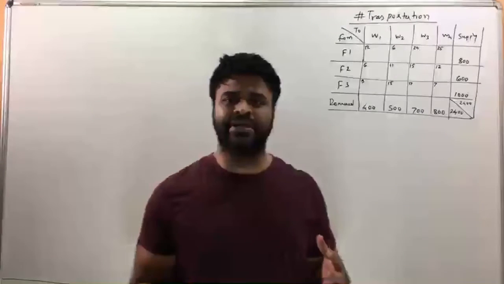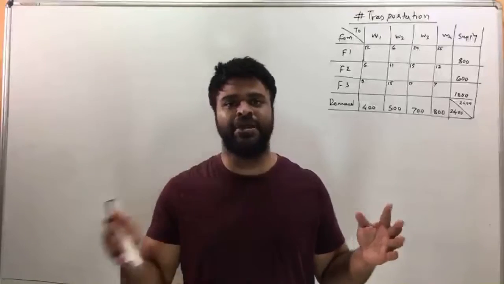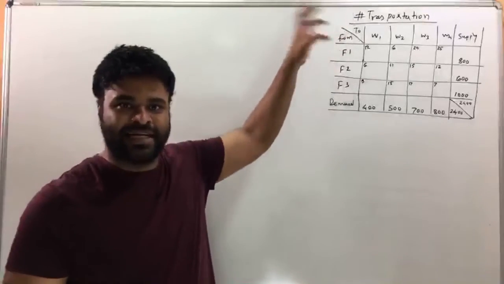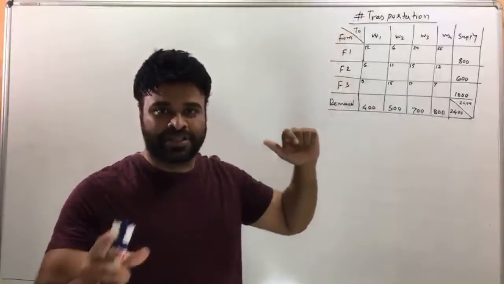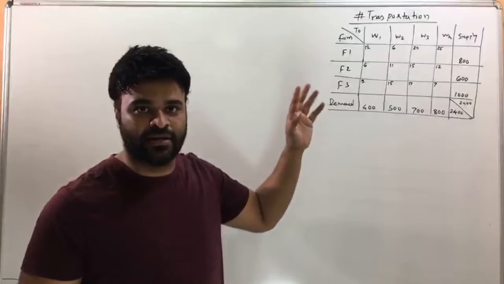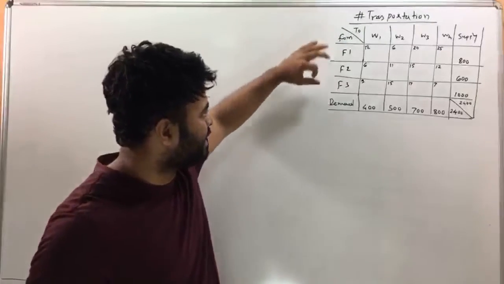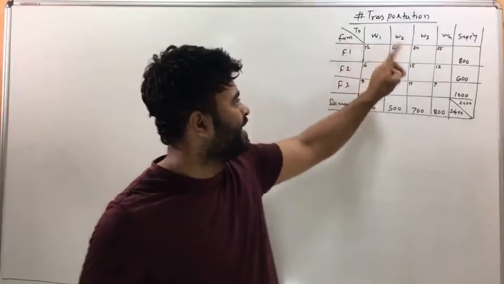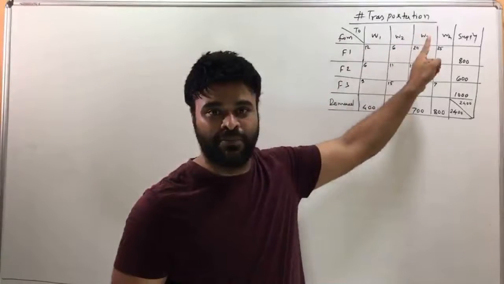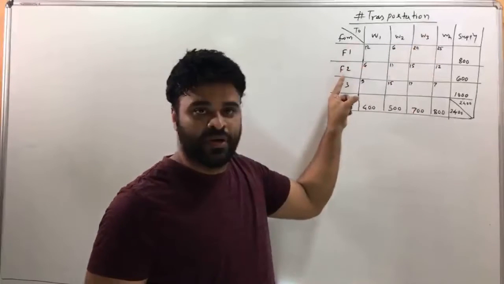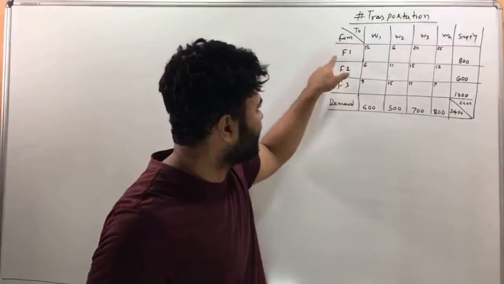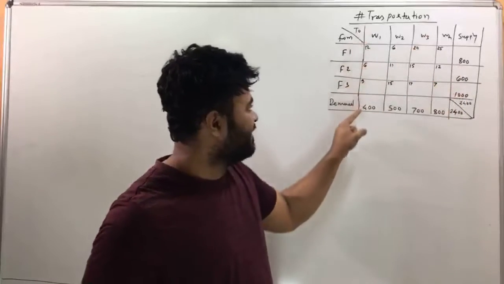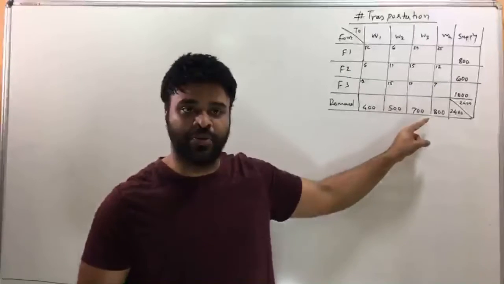Basically, a transportation question wants you to find out the right transportation schedule. Let me briefly explain what the question is. The entire, properly typed question has been sent to you on the group; you can check that out later. But as of now, you can see here there are 3 factories, F1, F2, F3, and 4 warehouses, W1 to W4, and all this data is given to you. Factories 1, 2, 3 have supply capacities of 800, 600, and so on, and the warehouse demand is also given in the problem.